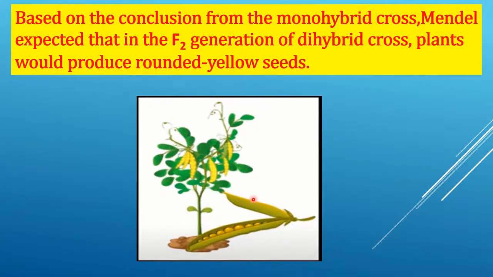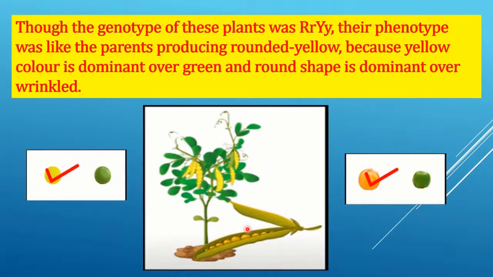Based on the conclusion from the monohybrid cross, Mendel expected that in the F1 generation of the dihybrid cross, plants would produce rounded yellow seeds. Though the genotype of these plants was capital R, small r, capital Y, small y, their phenotype was like the parents producing rounded yellow, because yellow color is dominant over green and round shape is dominant over wrinkled.